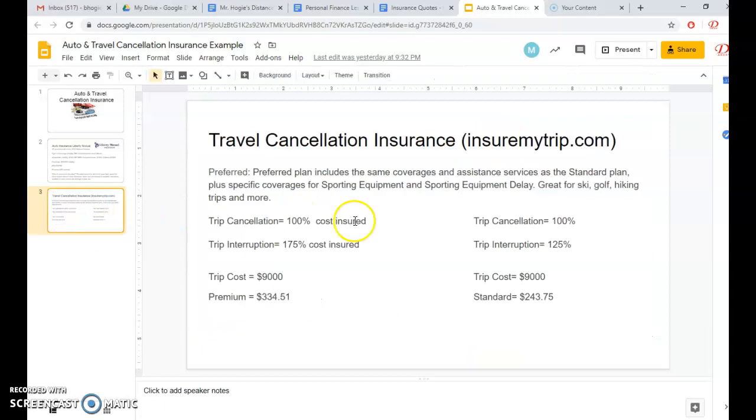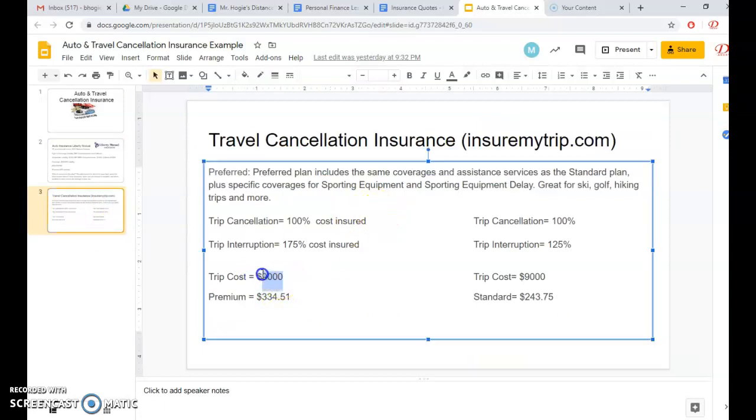Then travel cancellation insurance. They put in the trip cost, here's the insurance premium, and here's the stuff that's covered. They actually put 2 in here, so that's kind of good. They've got 2 different options here. Here's option number 1. Here's option number 2.